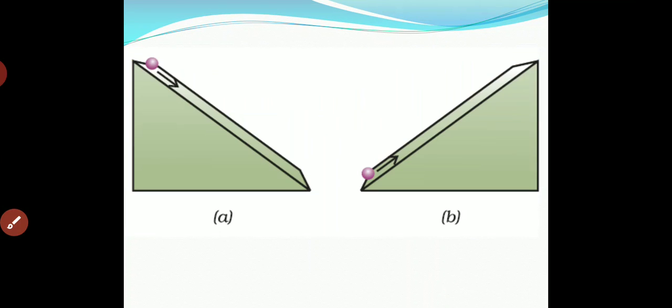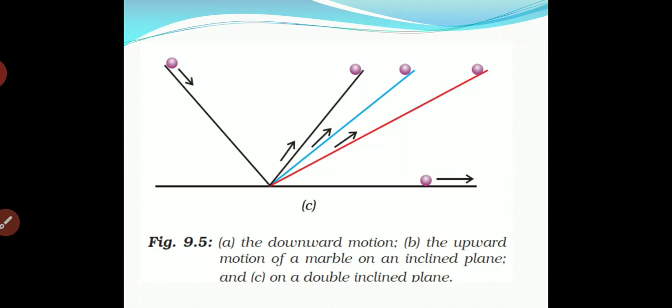Here you can see that we are releasing a marble ball from the top of the left hand side, and it will try to reach the right hand side plane. If we release an object from this height, it will rise up to here. Four conditions have been seen.